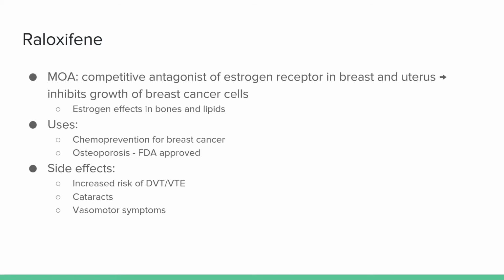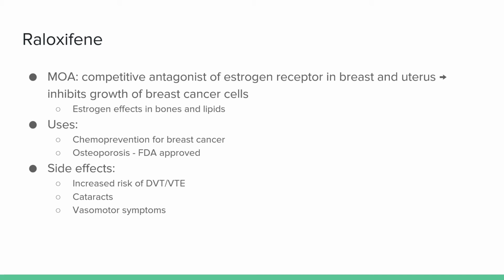Raloxifene is also a SERM like tamoxifen. However, it is important to note specifically which tissues it acts as an antagonist or agonist on estrogen receptors. Raloxifene is a competitive antagonist of estrogen receptors in the breast, thereby inhibiting growth of breast cancer cells. It is also an antagonist of estrogen receptors in the uterus. Similar to tamoxifen, it has estrogen effects in the bones as well as lipids.